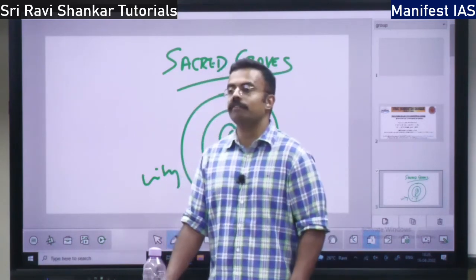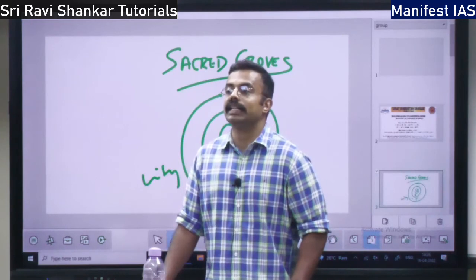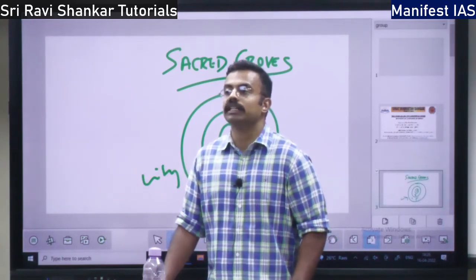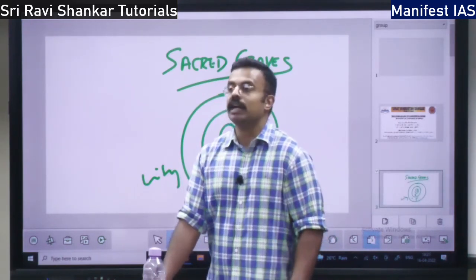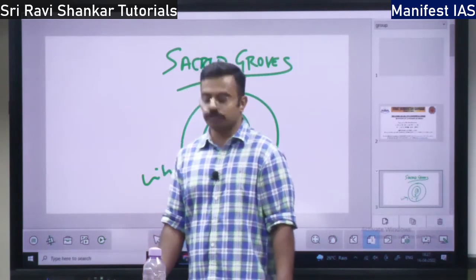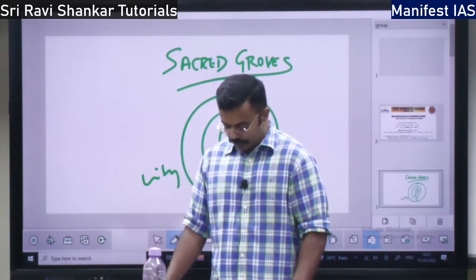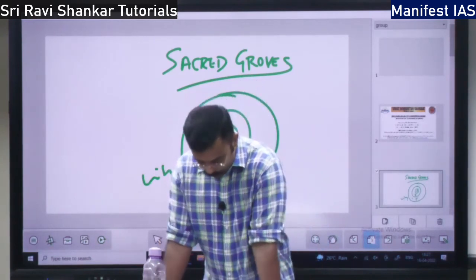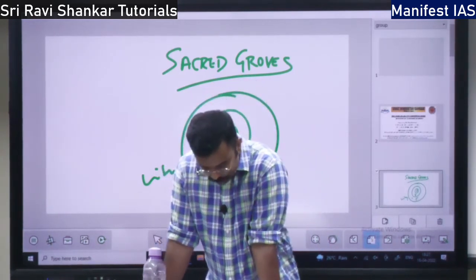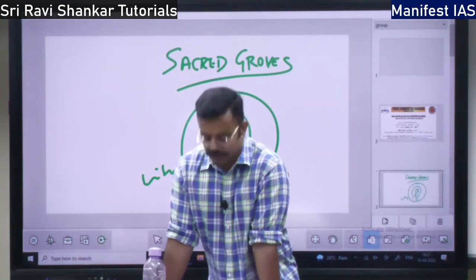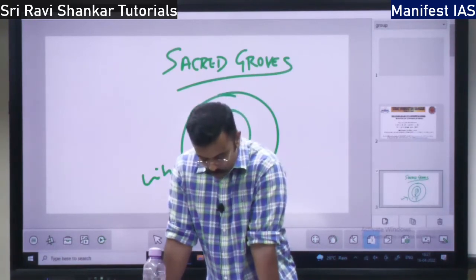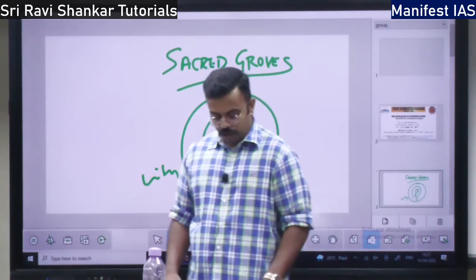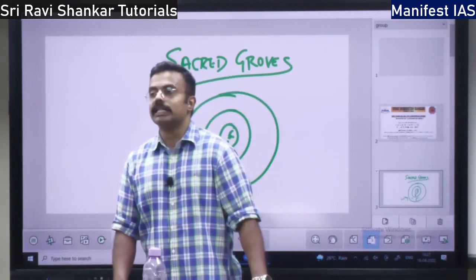In the world, we have 610 biosphere reserves in 117 countries, totally 610 biosphere reserves. So this is all about the biosphere reserves.